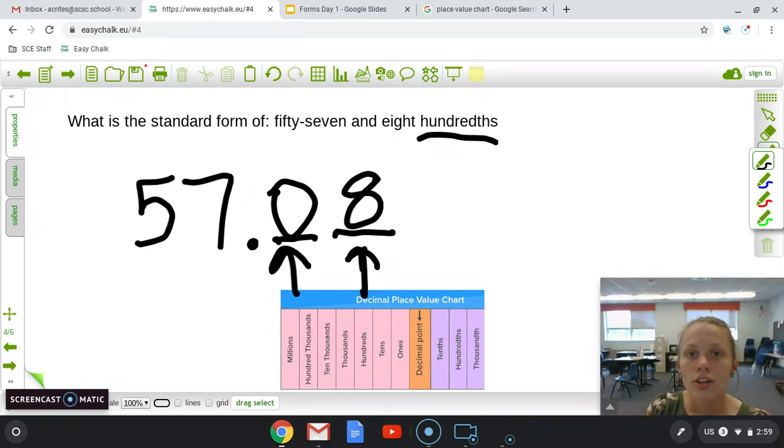All right. So you have another Google form to fill out today. It is the same stuff that we just did today. You're converting from standard form to word form and word form to standard form. And then tomorrow we'll work more on expanded form.